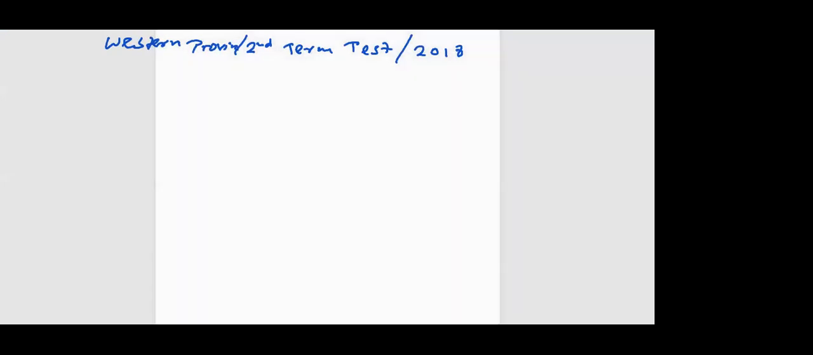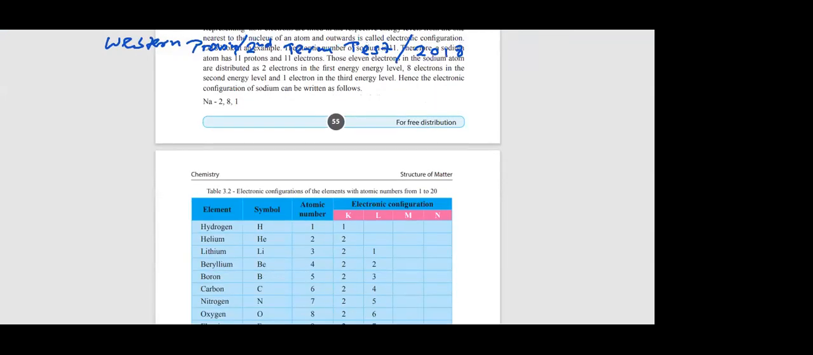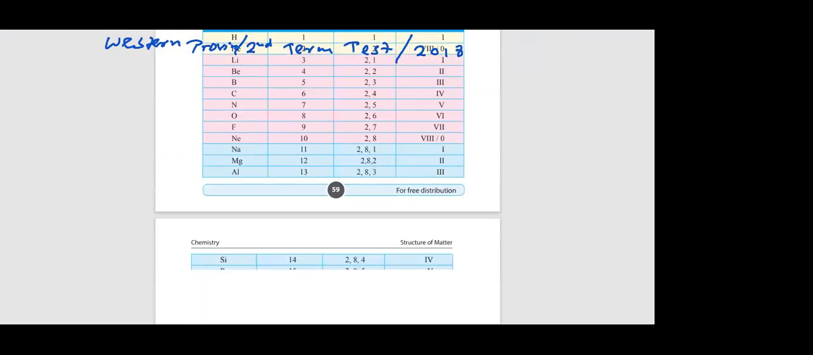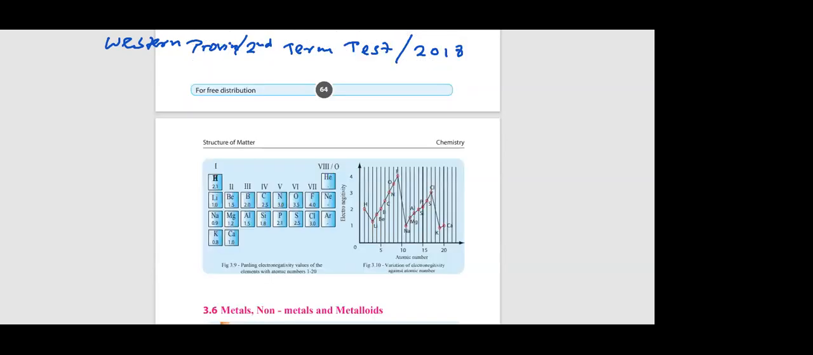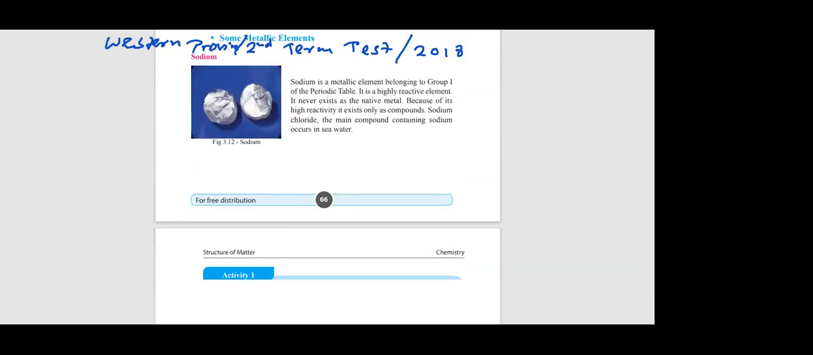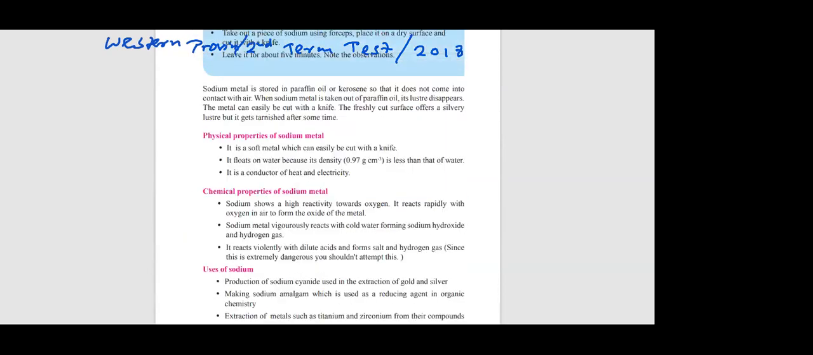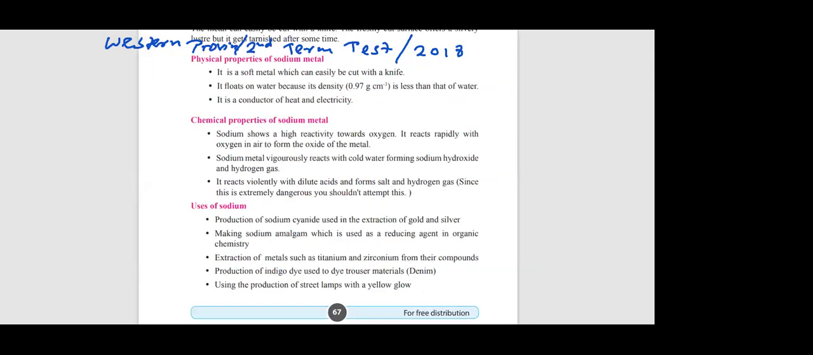Okay, this one. Can you see here under the uses of sodium? They have given this page number. I'll show you the page also. Grade 10 textbook part 1 chapter 3, Metals, non-metals and metalloids. Can you see here? Properties, chemical properties, physical properties and uses of sodium. Under the uses of sodium they have given this. Page number 67, grade 10 textbook.